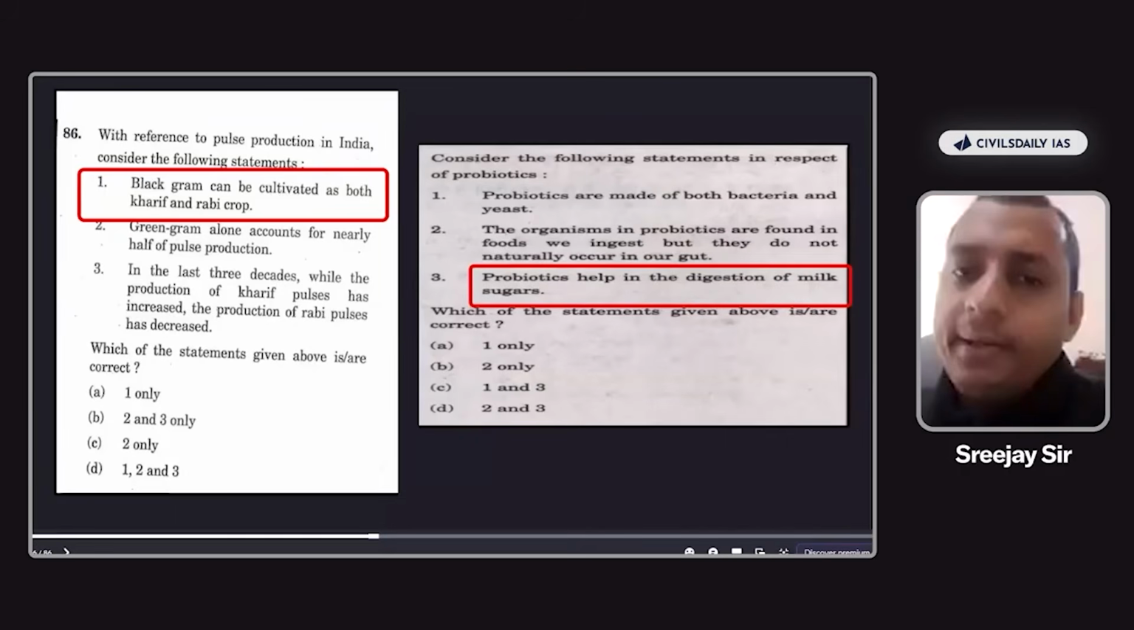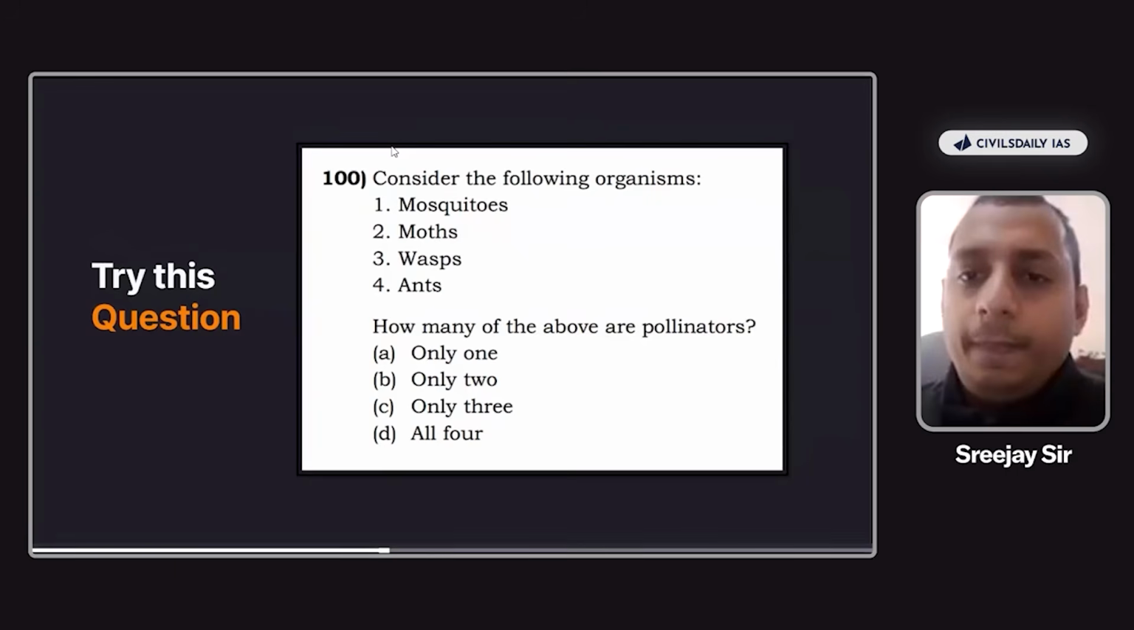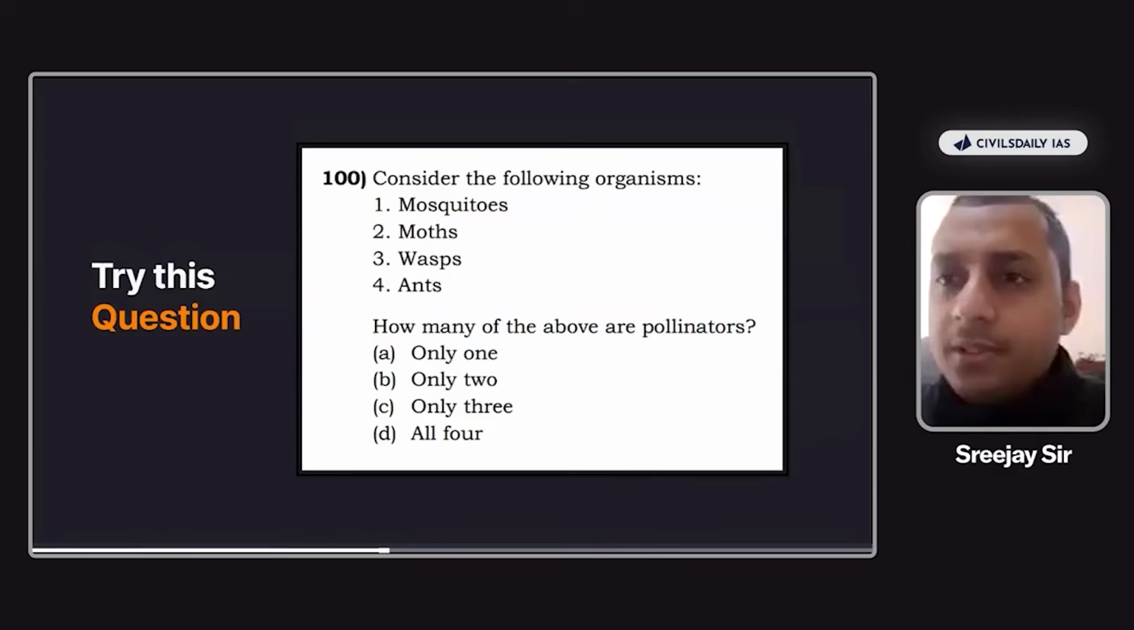Mosquitoes, moth, wasp, and ants. How many of the above are pollinators? Akuli is saying all, Aditi is saying all, Jay is saying all. Good. So here, all 4 will be the answer because no extreme word is introduced, right? UPSC can never say that not even a single mosquito has ever been a pollinator, or that moth or wasp can never be a pollinator. So always remember, whenever any extreme word is not there, go with our 1% logic.